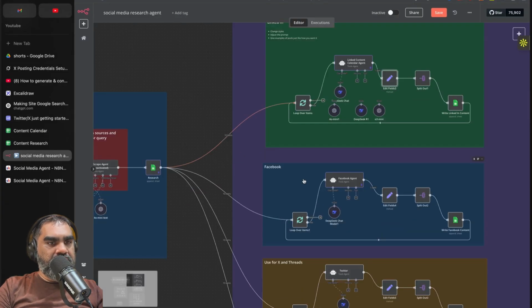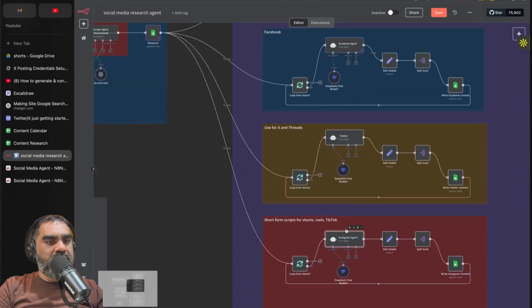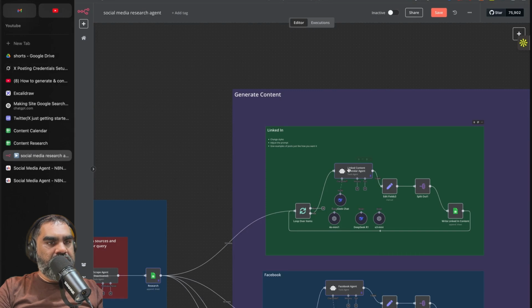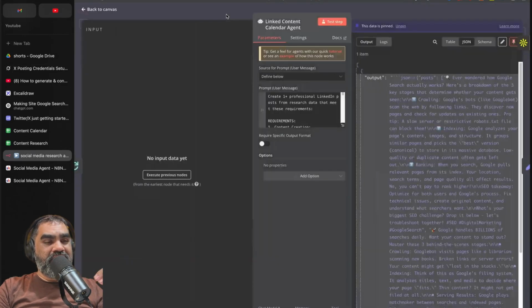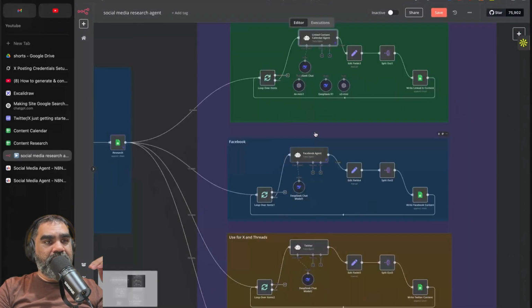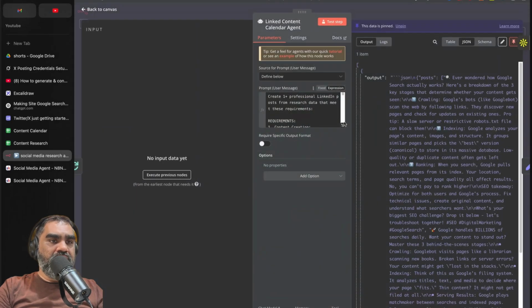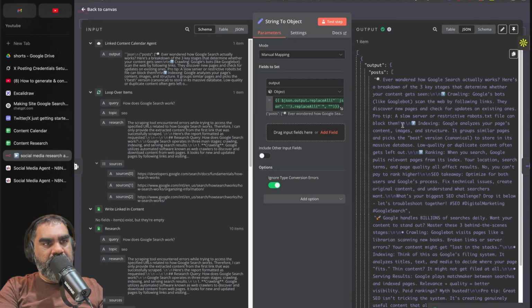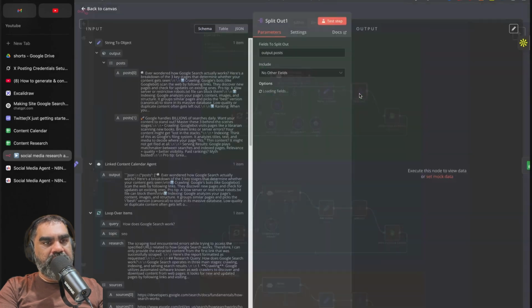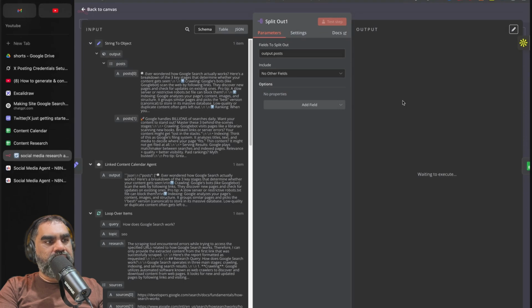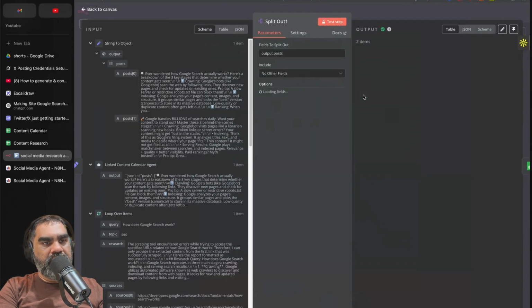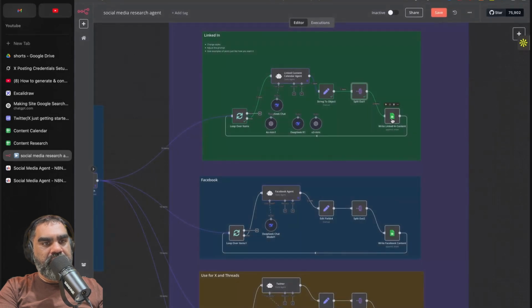The same thing with the Facebook, Twitter and Instagram agents. The prompts are available here. Just copy paste that. And these are all, again, AI tool agents. You could maybe do it in one agent for different platforms, but as the prompt gets bigger, it forgets a lot of stuff. And if I test that step, you can see that the output comes like that. Then it splits the 2 posts into 2 items. Here as the output, it's one item with 2 posts in it. Now this converts into 2 items so that the next node gets run twice.